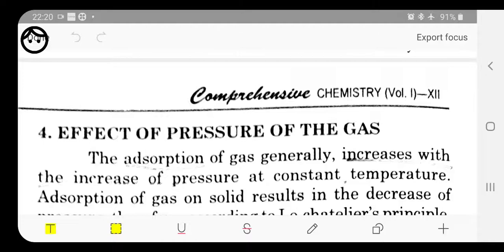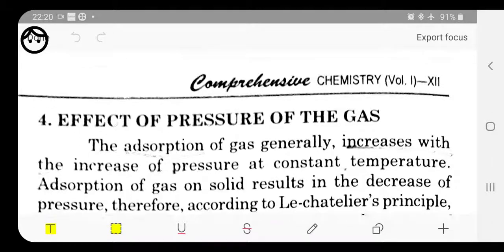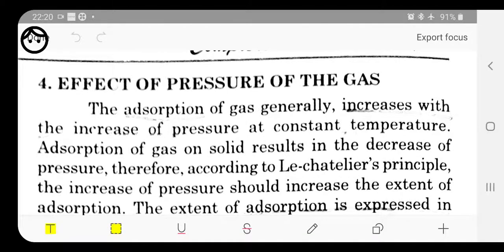Okay. So these are the various factors which are responsible for increase or decrease in the adsorption of gases over the surface of solid adsorbent. So with that we have finished today's lecture. After that, in the next class we will have adsorption isotherm.